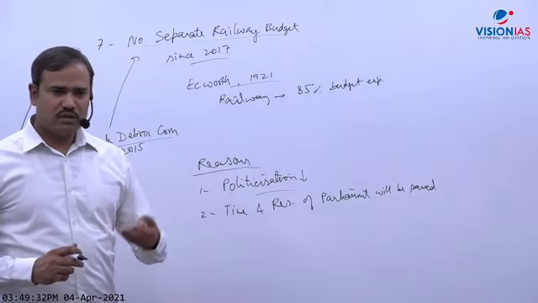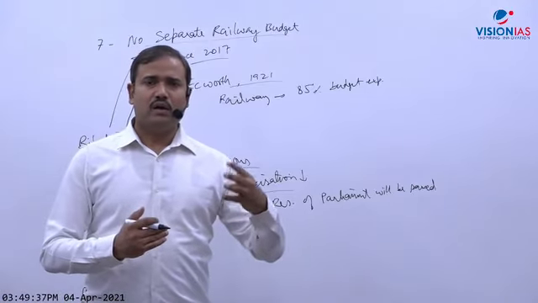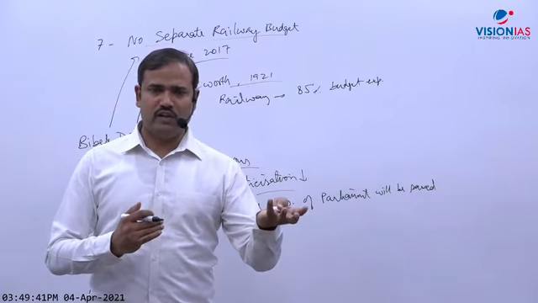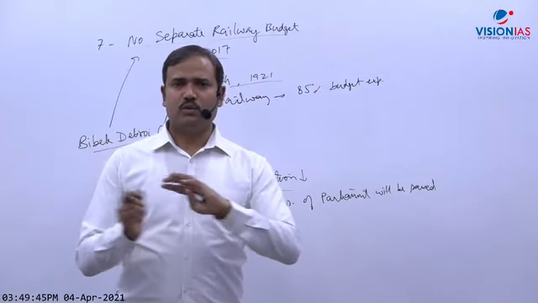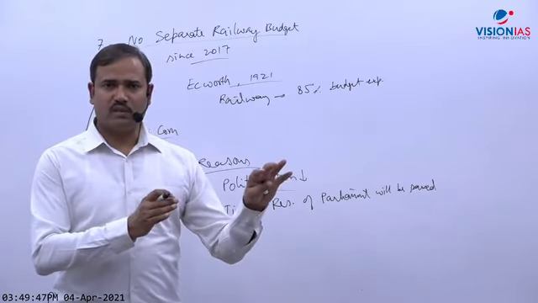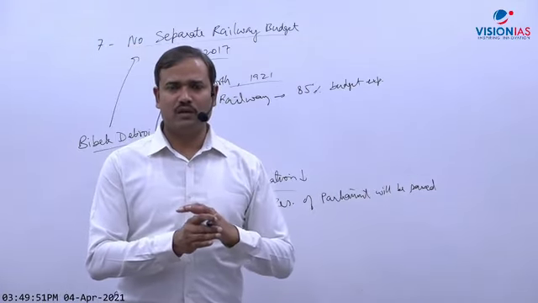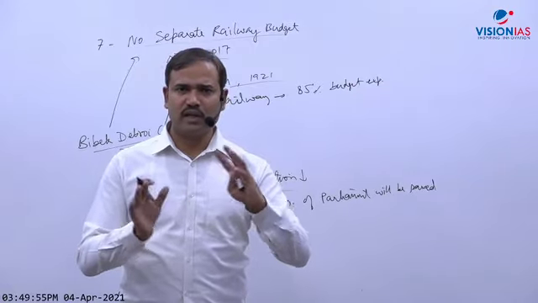Although in the notes they have mentioned that railway will no longer need to pay dividend to government. So that is true, railway will not be required to pay dividend, but whatever dividend railway pays, government pays much more to that. Let's suppose railway is paying 10,000 crore, and government is paying back maybe 30,000 crore. So effectively government is giving 20,000. Now government will give only 20. So it is not actually a benefit.